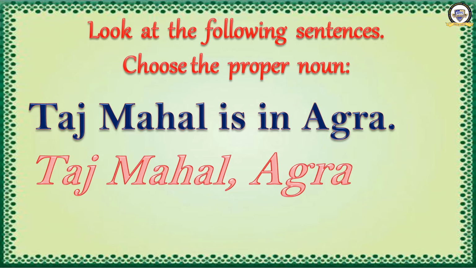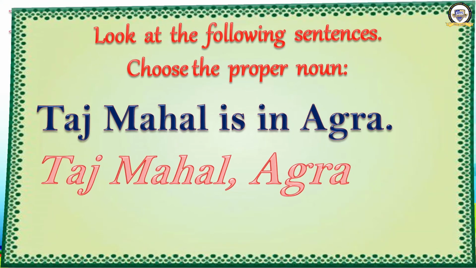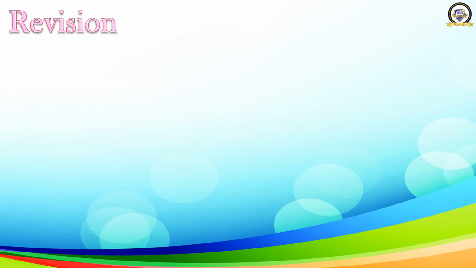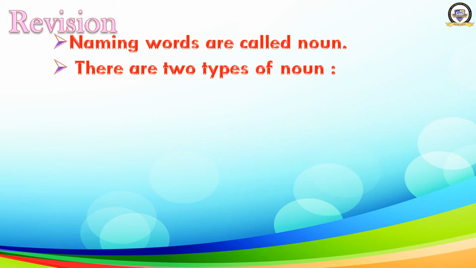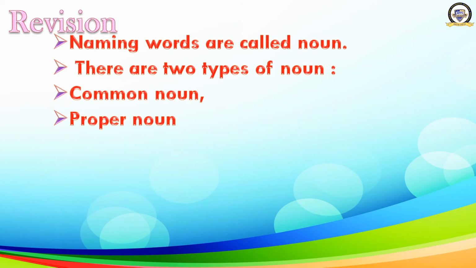Now we have come to the end of the chapter. Have a look at what we have learned. We have learned that naming words are called nouns. There are two types of nouns. What are they? Common noun and proper noun. And what is a common noun?